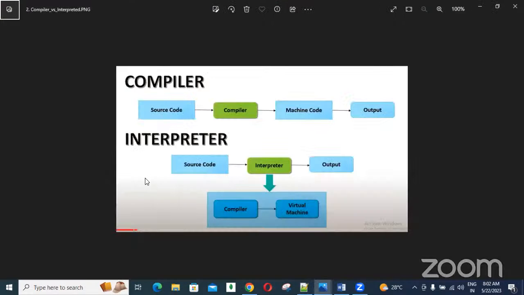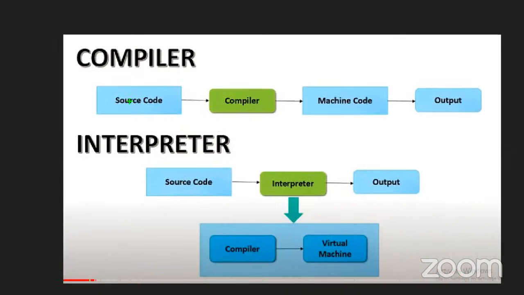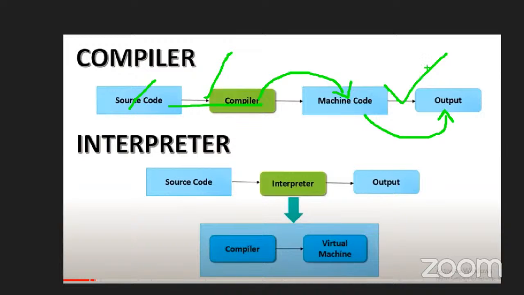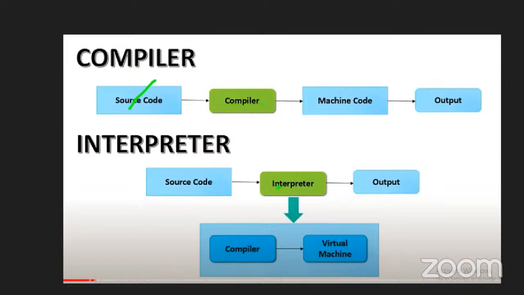See here, compiler and interpreter, guys. Source code is nothing but our development code. Using the compiler, it checks whether the code is syntactically correct. Then the compiler converts it into machine level code, machine understandable code. This machine understandable code finally gives the output, nothing but the response. Clear? Here we execute one statement, and here one more statement. Two times we need to execute Java code, then only we get the output. But in Python, it is executed only one time. That is the interpreter.